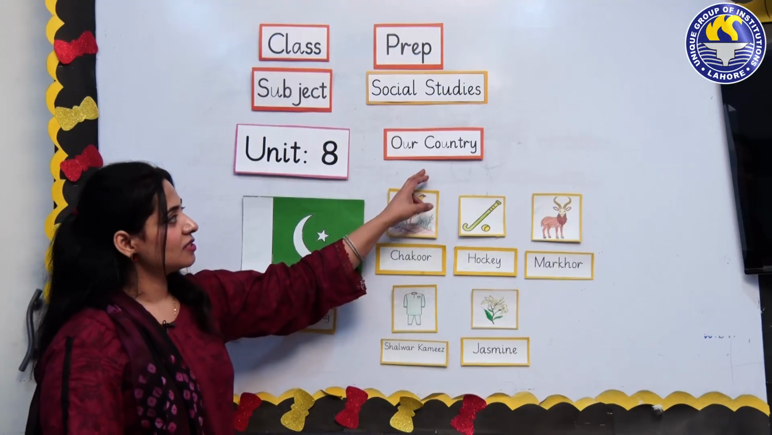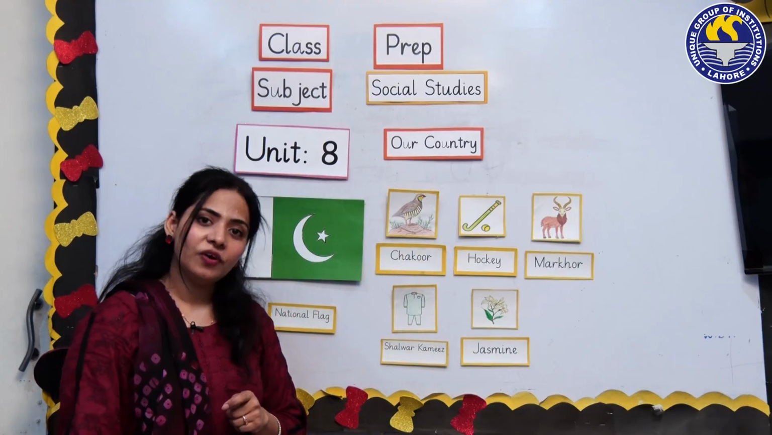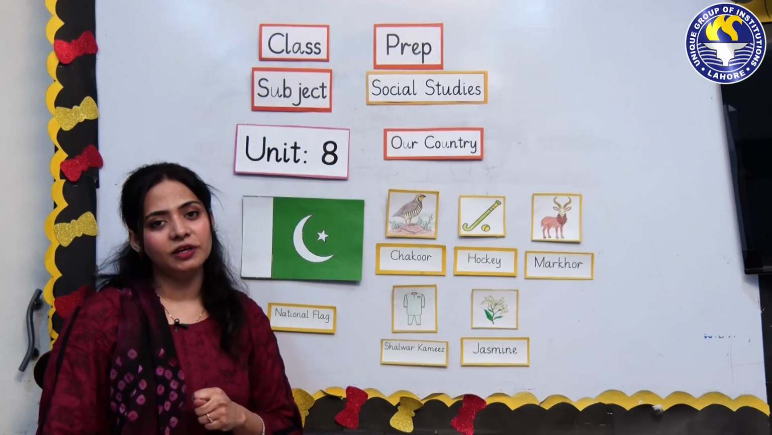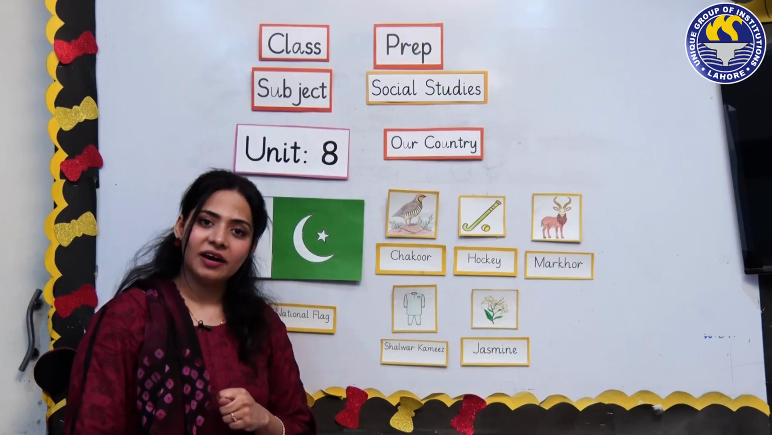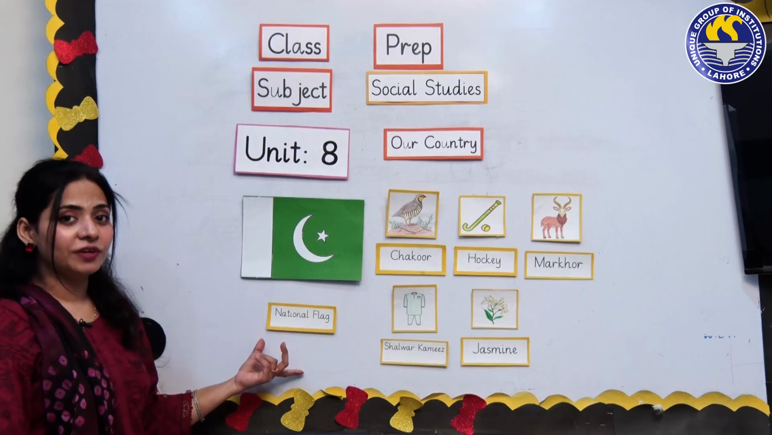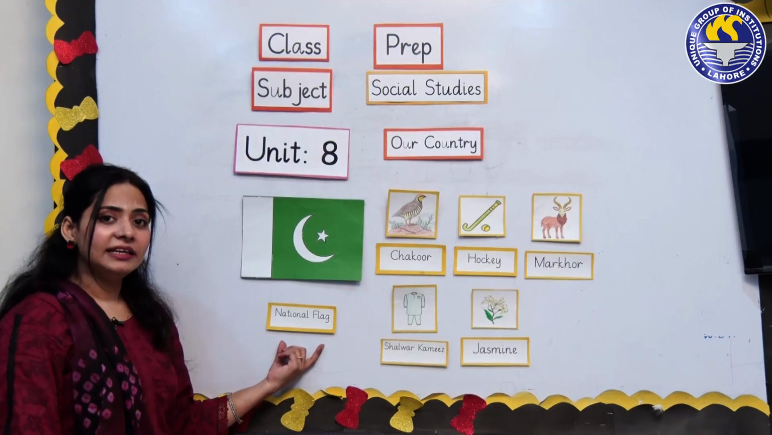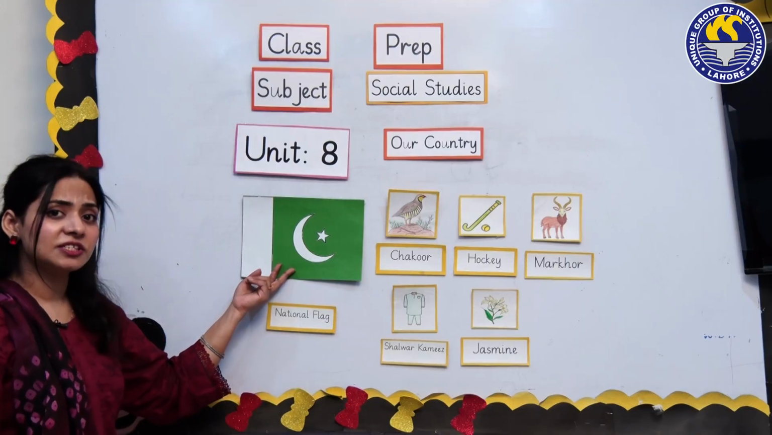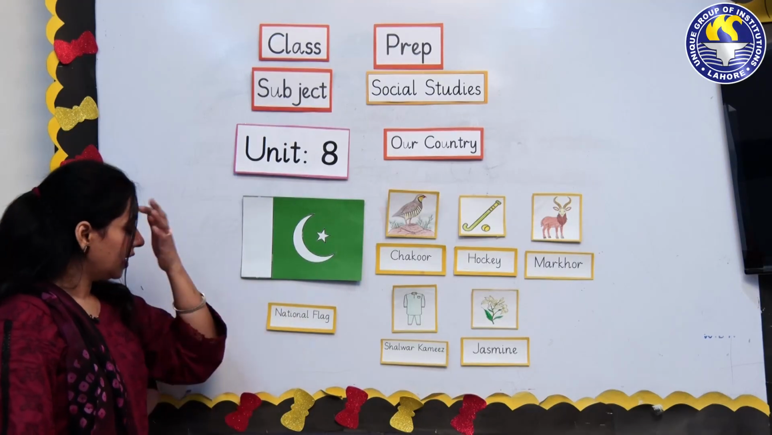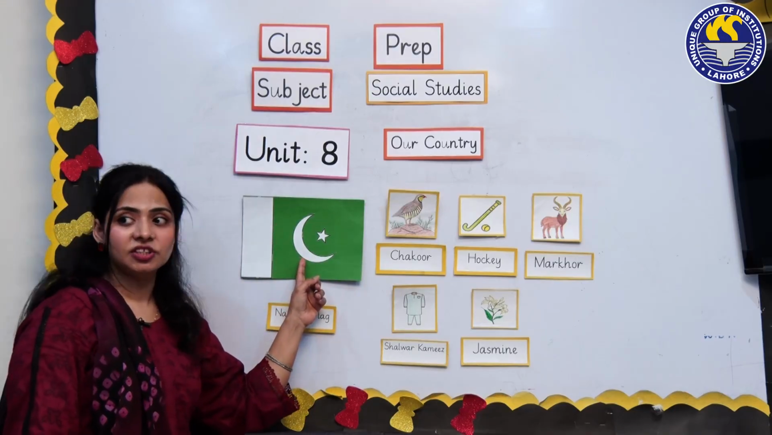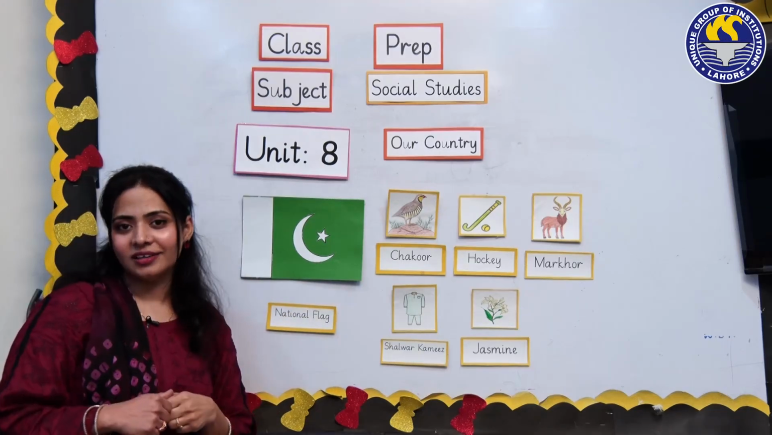Now we will discuss our own country. Do you know the name of our country? The name of our country is Islamic Republic of Pakistan. You can see over here, what is this? This is our national flag. And what is the color of our national flag? White and green. And over here you can see there is a crescent and a star in our flag. So this is the flag of our country.